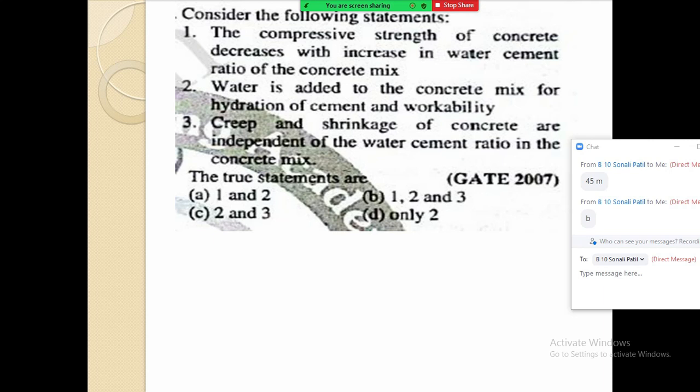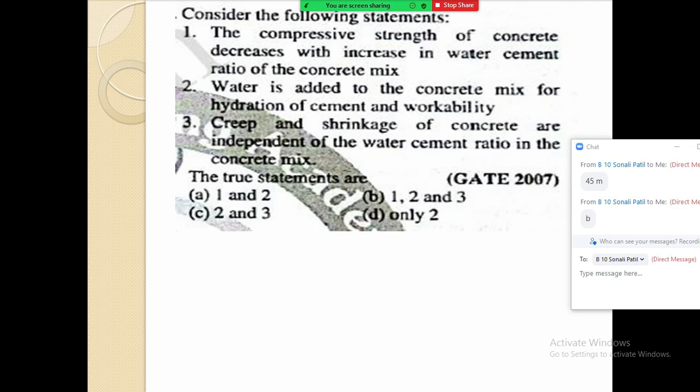Third thing is creep and shrinkage of concrete are independent of water cement ratio in the concrete mix. What is the meaning of creep? Creep means, suppose a member is continuously loaded, and due to that loading, permanent elongation occurs in that member, then it is called creep. So creep is related with the continuous loading. It is not related to the water cement ratio or anything. So it is independent of water cement ratio.